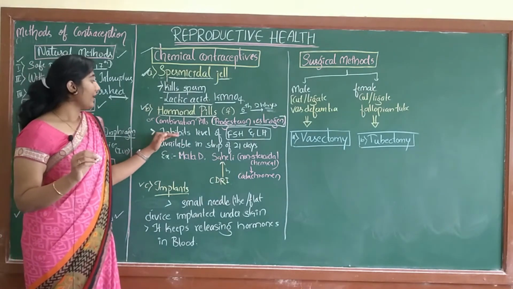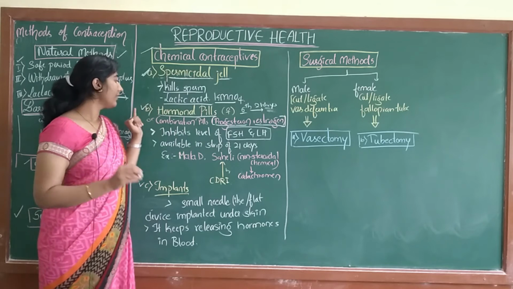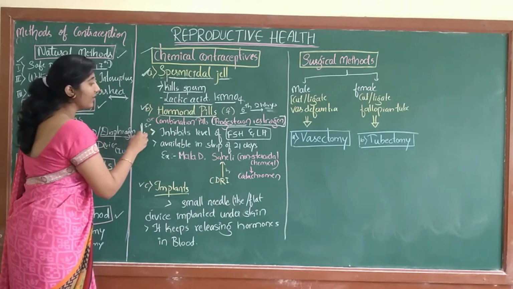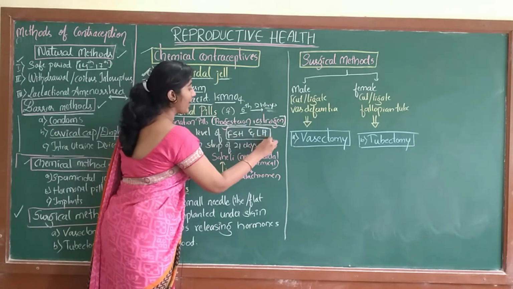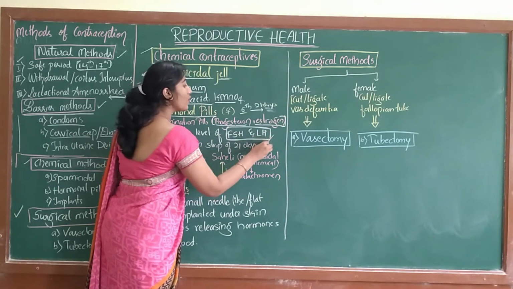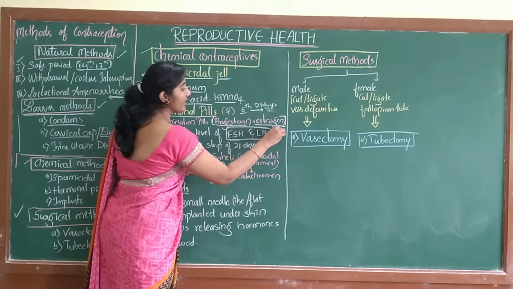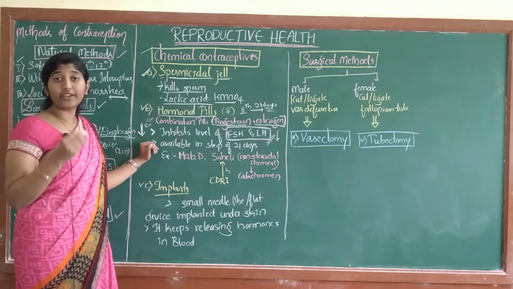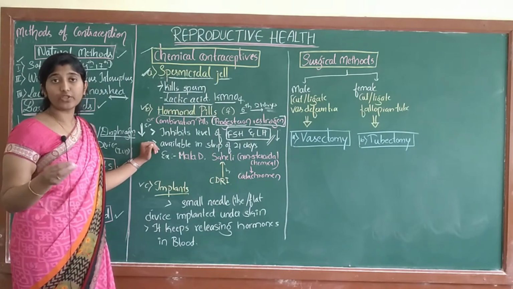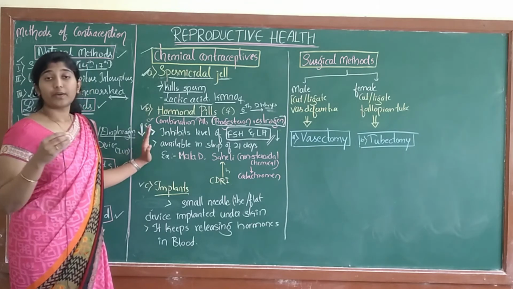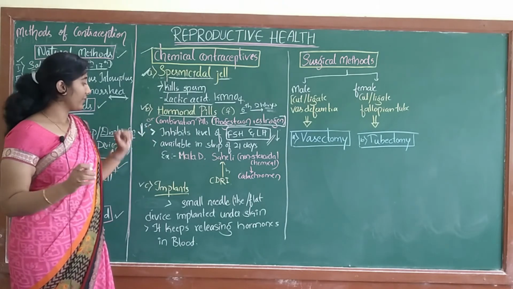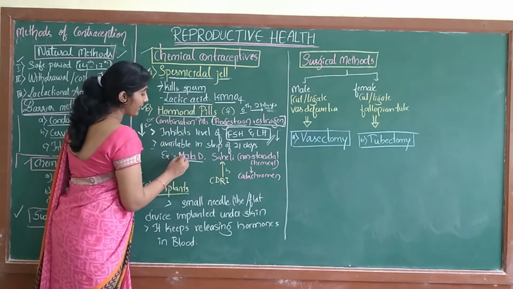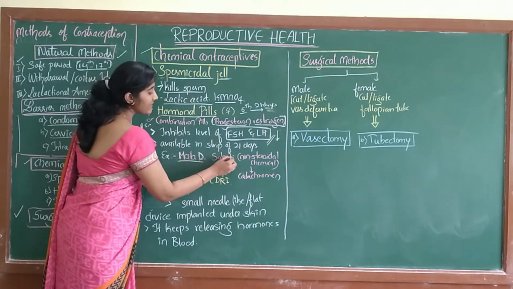So what happens? These pills decrease or inhibit the level of FSH and LH. If these two hormone levels are decreased or inhibited, then obviously it is very difficult for ovulation to occur. Thus the pregnancy can be stopped, right? For example, there are pills named Mala D and Saheli.